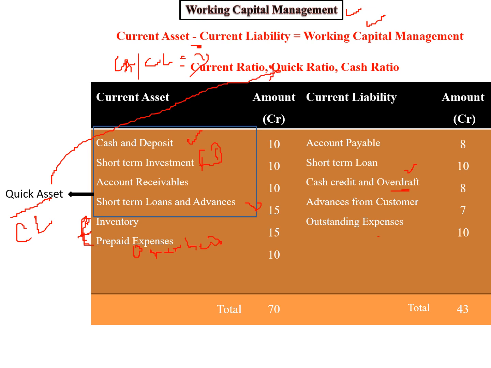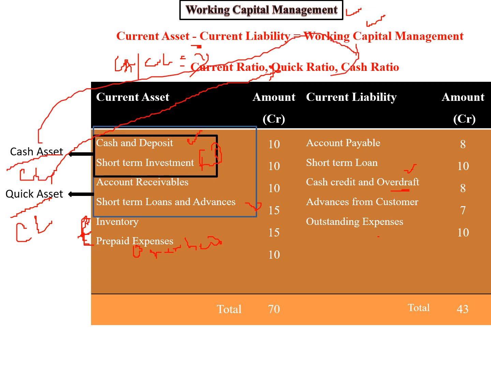quick assets divided by current liabilities gives you the quick ratio. Then what should the cash ratio be? Cash ratio means you can immediately convert it into cash. That is, quickly within 1-2 days, or 7 days, or 15 days, you can convert it to cash. It is a very conservative approach. Then cash assets divided by current liabilities gives you the cash ratio.